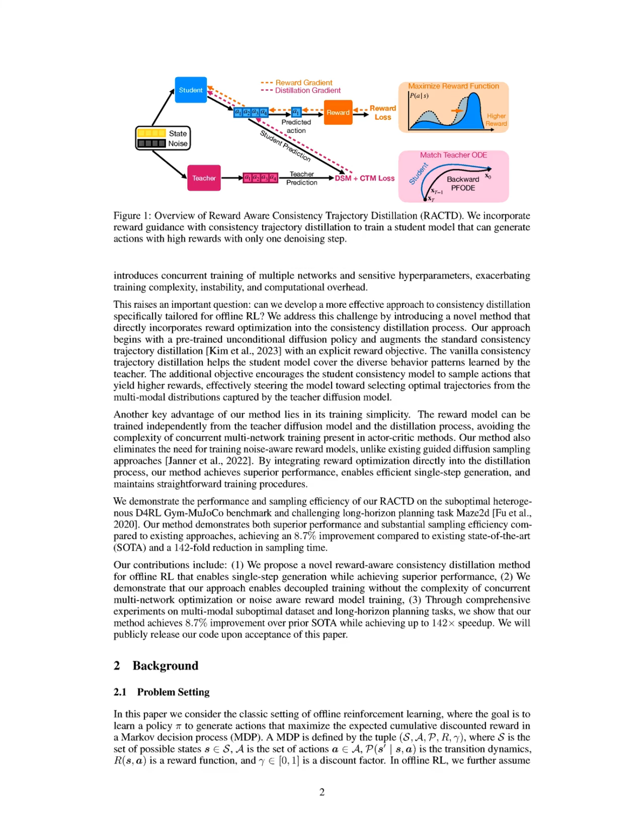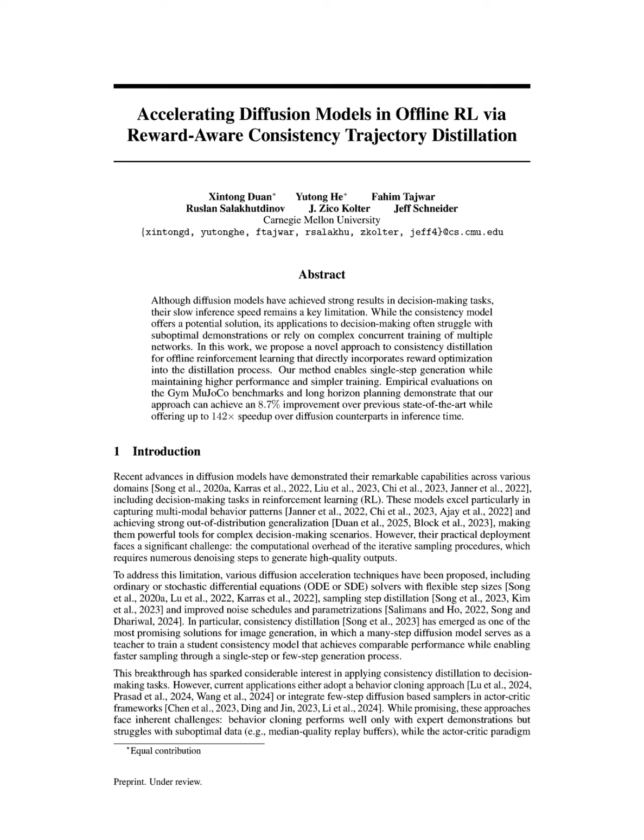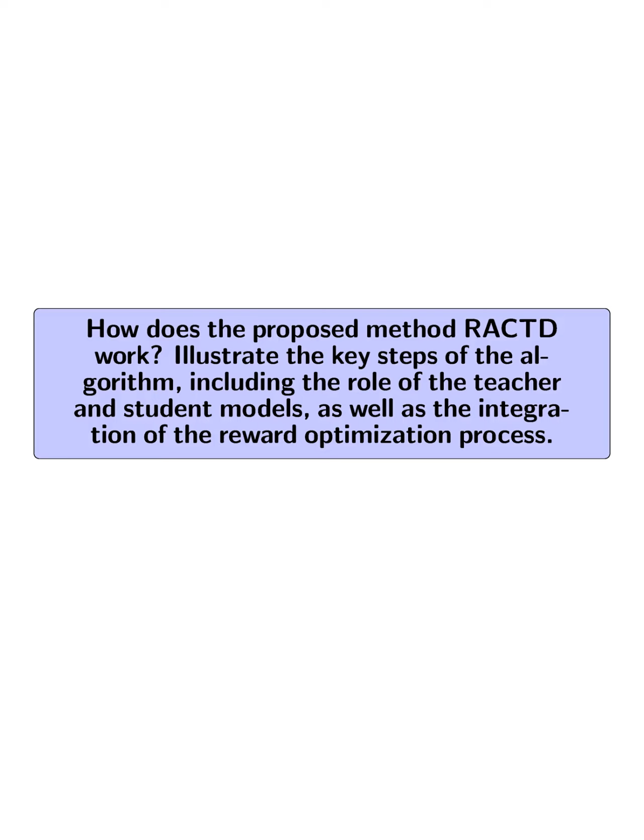This approach enables the student model to sample actions that yield higher rewards, steering it towards optimal trajectories while maintaining a single-step generation process. Additionally, RACTD achieves superior performance and substantial sampling efficiency, demonstrating an 8.7% improvement over state-of-the-art methods and a 142-fold reduction in sampling time. Overall, RACTD's unique integration of reward objectives into the distillation process distinguishes it from traditional methods, enhancing its effectiveness in offline RL scenarios. How does the proposed method RACTD work?